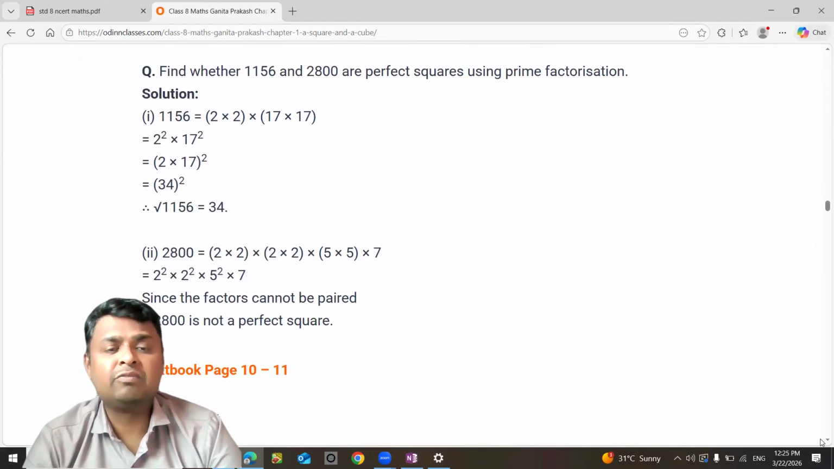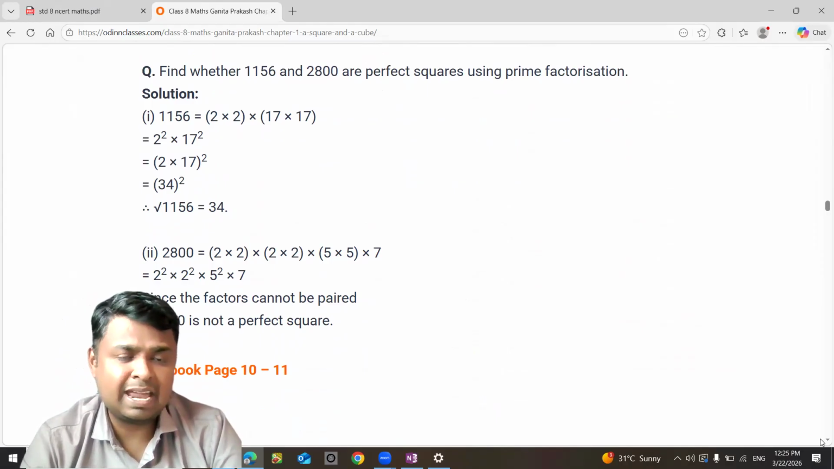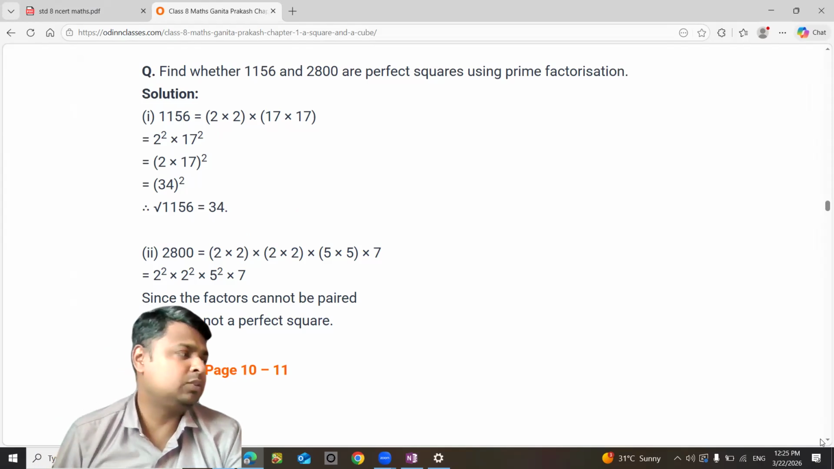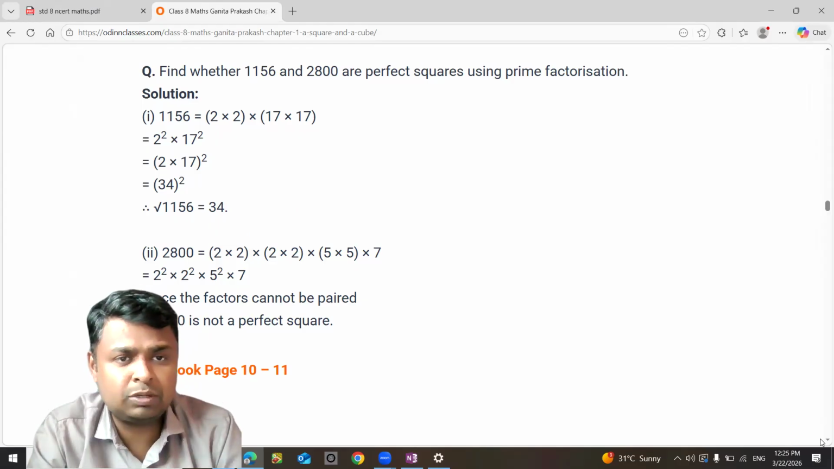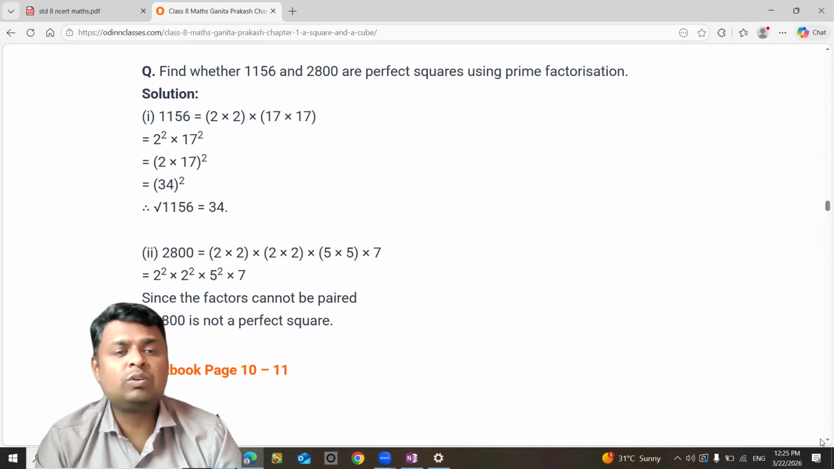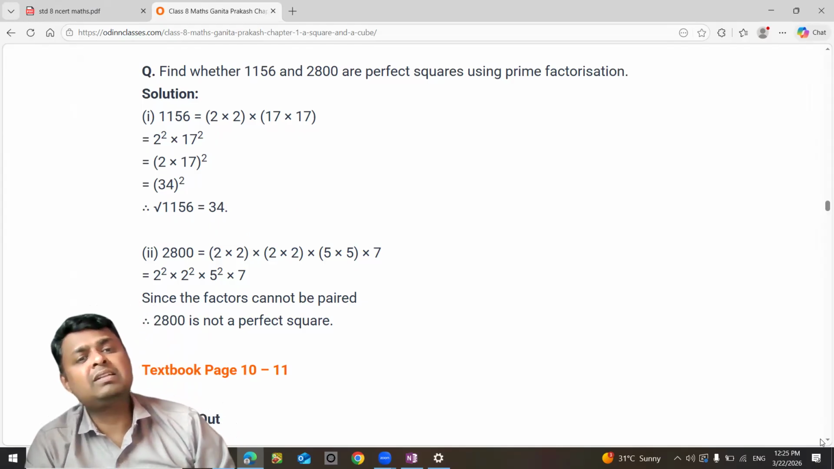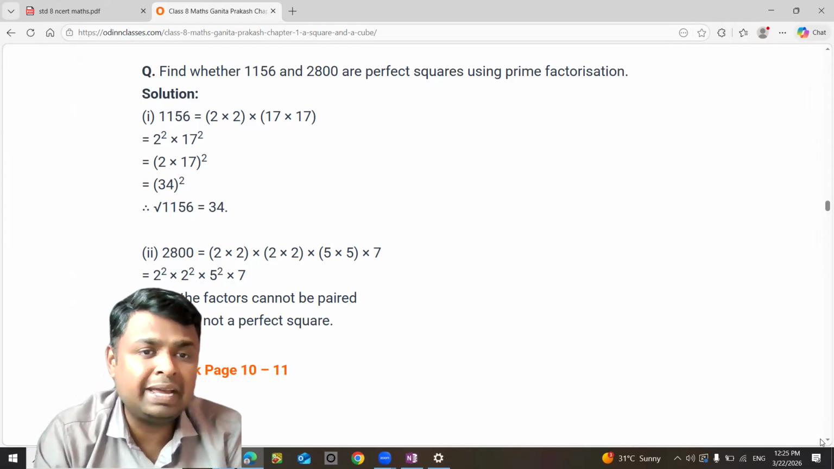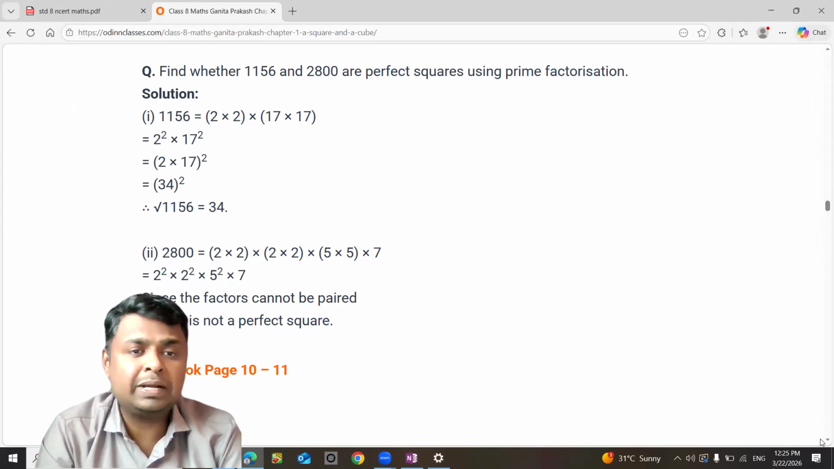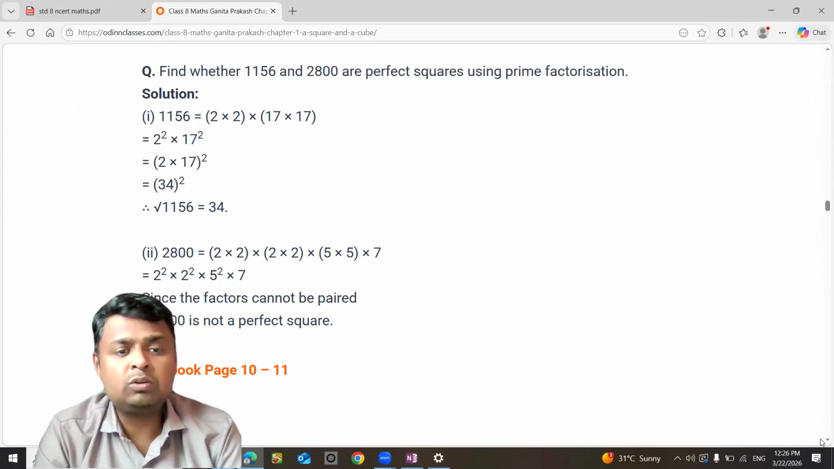Now find whether 1156 and 2800 are perfect squares using prime factorization. 1156 can be factorized as 2 times 2 times 17 times 17. So we can write it as 34 square. Look how they have shown us prime factorization. You write the factors, then pair them: if a factor comes 2 times, write it 1 time. 17 is 2 times, write it 1 time. 2 is 2 times, write it 1 time. So you'll get 34.